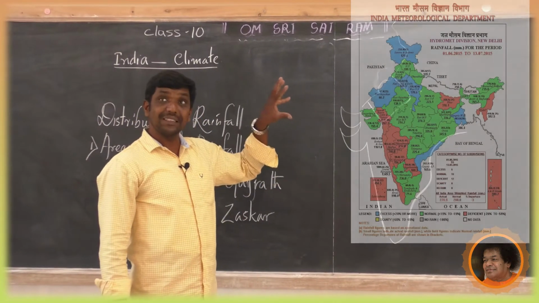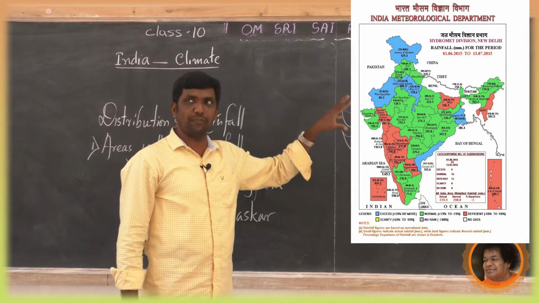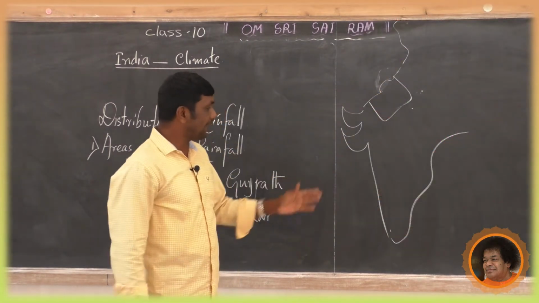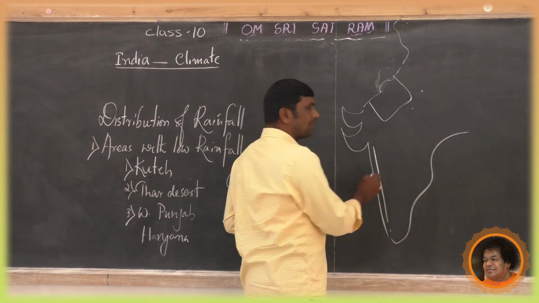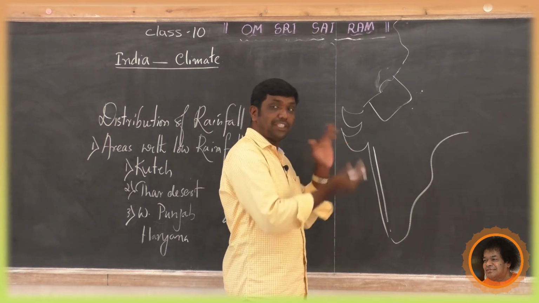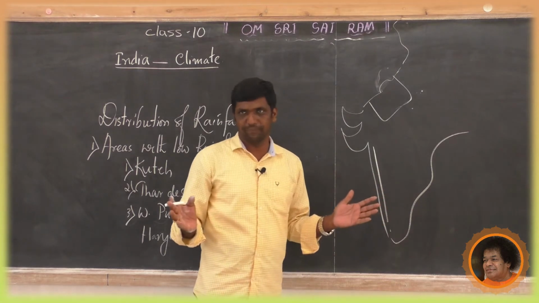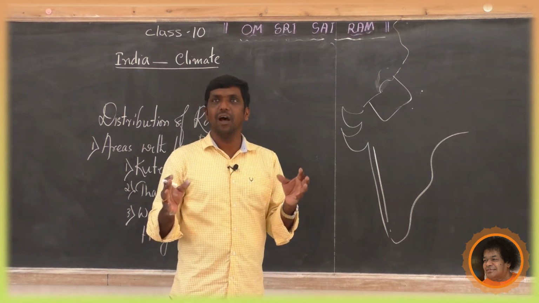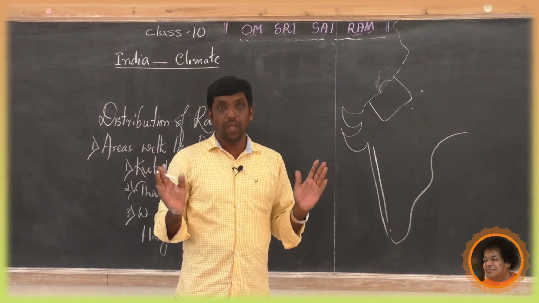In the Google image, the scanty distribution: areas with low rainfall. Then the rain shadow area, see this is the Western Ghats. The western part of the Western Ghats gets heavy rainfall, but the eastern part of the Western Ghats becomes a rain shadow area. These regions are low rainfall regions.